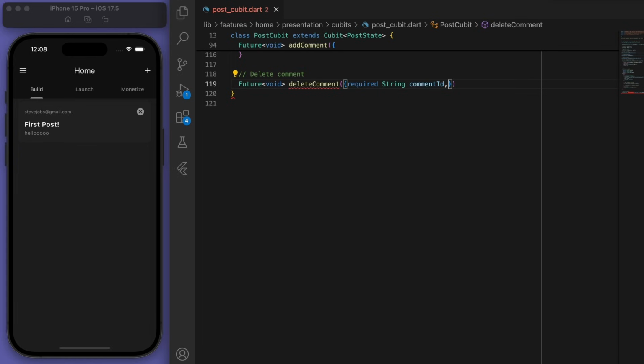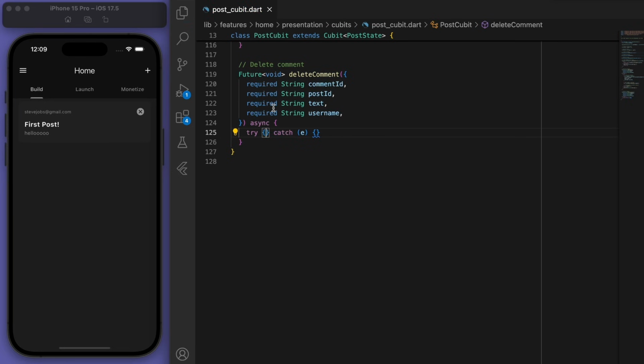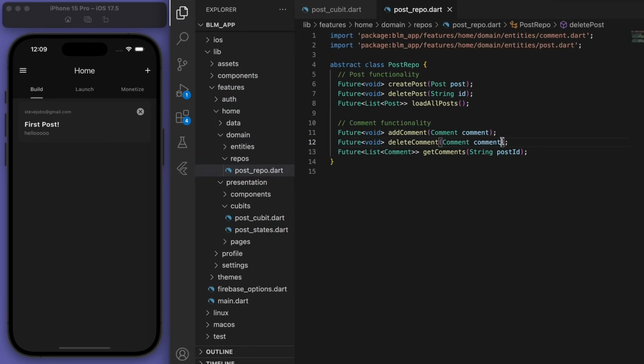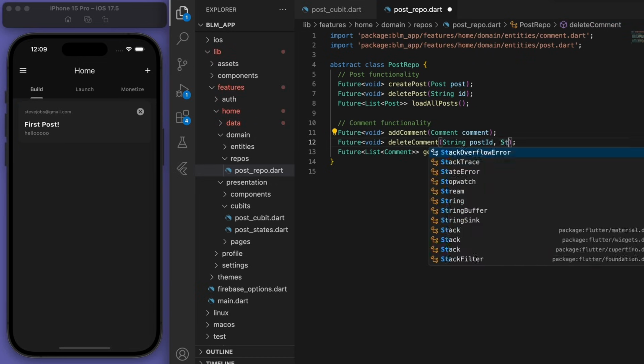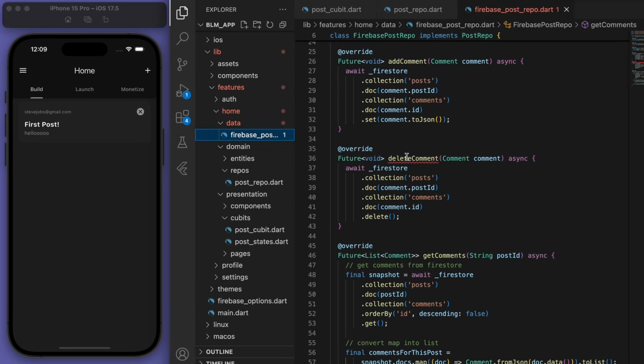Sweet, and last thing is just deleting the comments, right? So all we need to know for this is the comment ID. Yeah, so when it comes to deleting a comment, very similar to deleting a post, we don't need the full post or comment, we just need to know the ID that's associated with it, right? So same thing for deleting the comment. Instead of requiring the entire comment, I'm just going to require the post ID that it's associated with and the comment ID so that I can delete it. Right, so let's update our Firebase post repository to just require those two things.